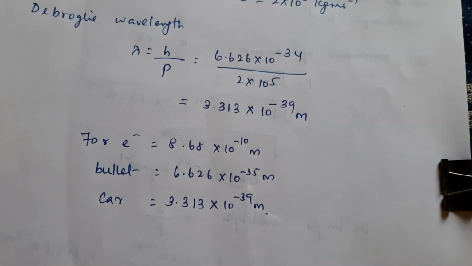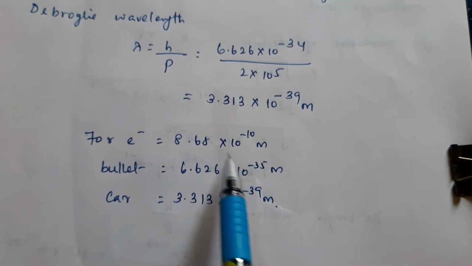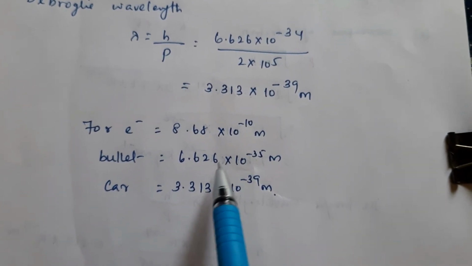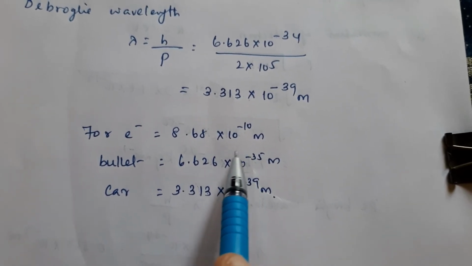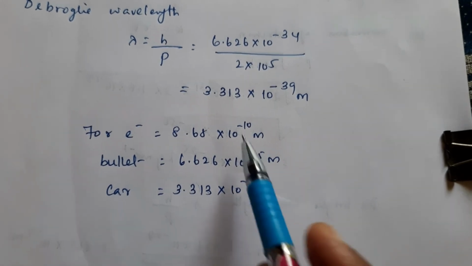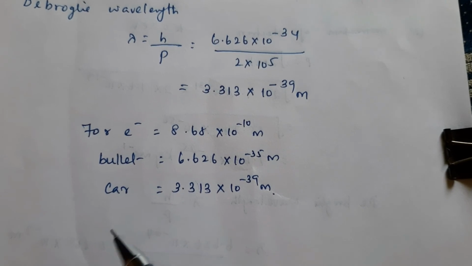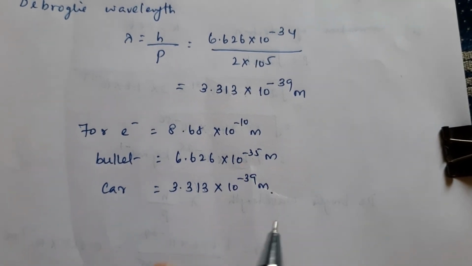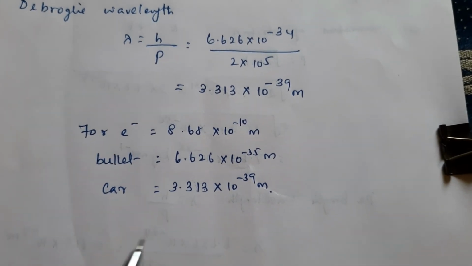Okay. Now from these wavelengths, you can find out that for electron, the value is greater. But for the bullet and the car, the values are very, very small. These values cannot be measured using an experiment. But this 10 raised to minus 10 value can be measured by using diffraction studies. But for bullet and car, this wavelength cannot be measured with any experiment.